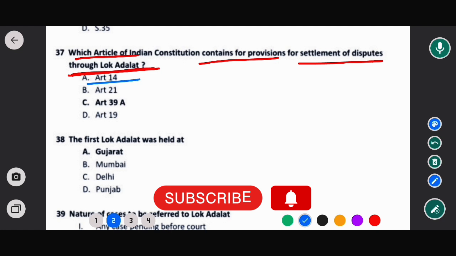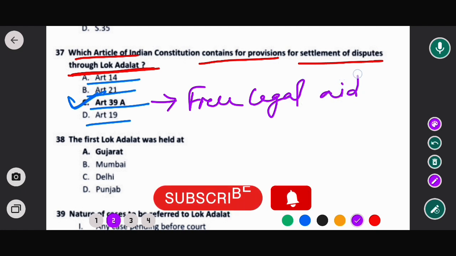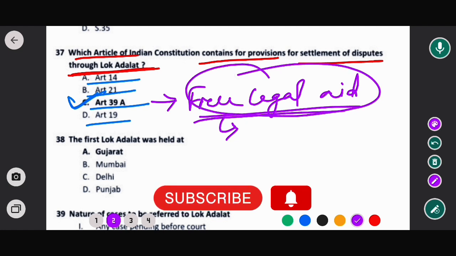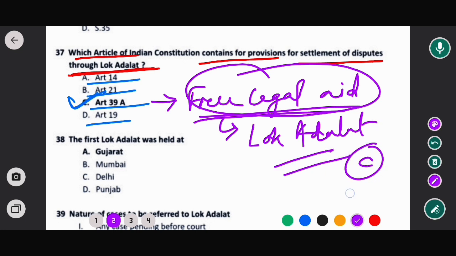Options are Article 14, Article 21, Article 39A and Article 19. The correct option would be option C, that means Article 39A, which is all about free legal aid, that is, to provide free legal service to the accused and any party who is in need of it. This is Article 39A, where the provision is given for settlement of disputes through Lok Adalat. So option C would be the correct answer. Now move to the next question.